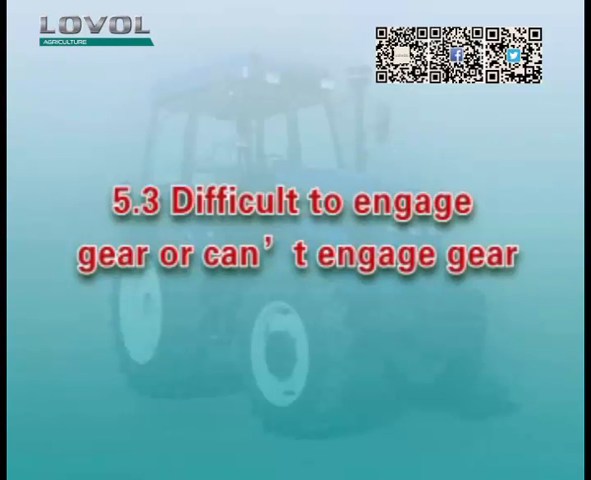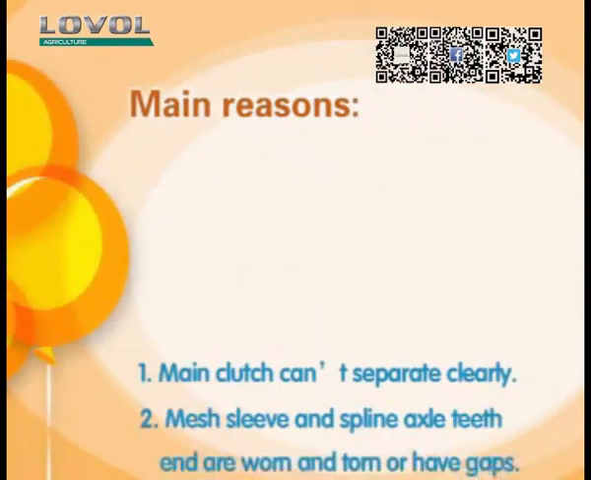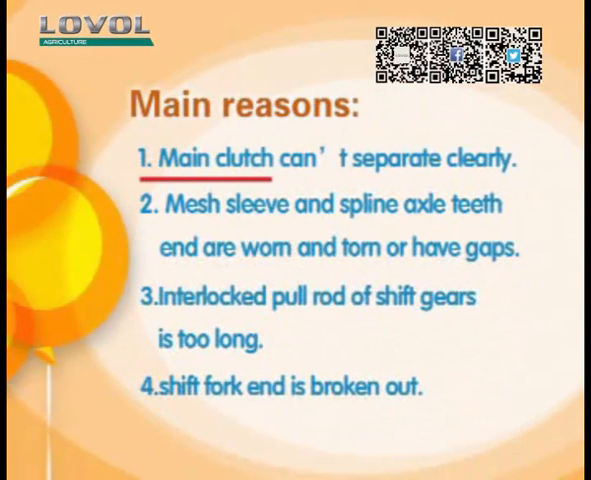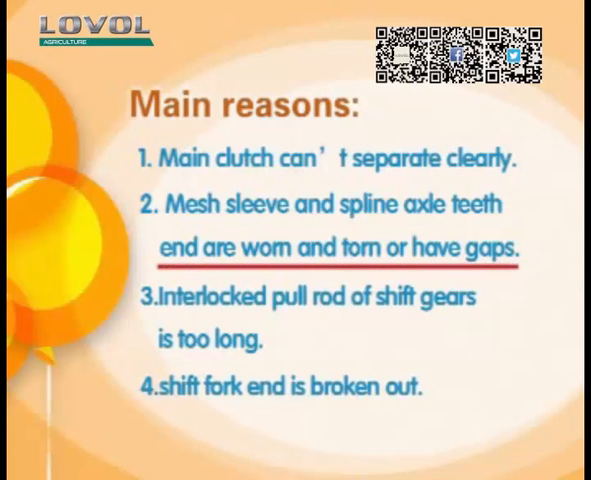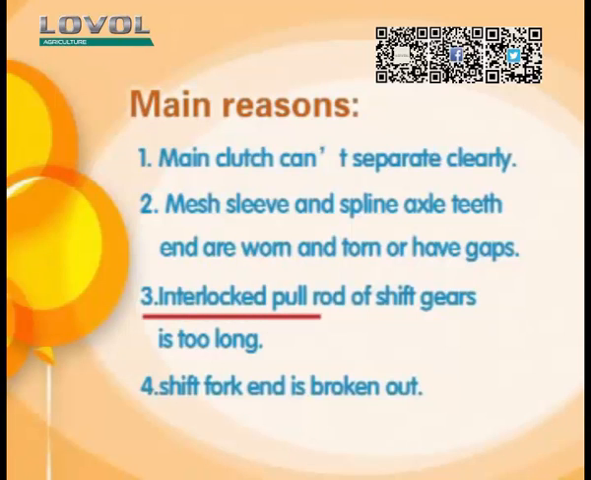3. Difficult to engage gear or can't engage gear. Main reasons: 1. Main clutch can't separate clearly. 2. Mesh sleeve and spline axle teeth end are worn and torn or have gaps. 3. Interlocked pull rod of shift gears is too long. 4. Shift fork end is broken out.